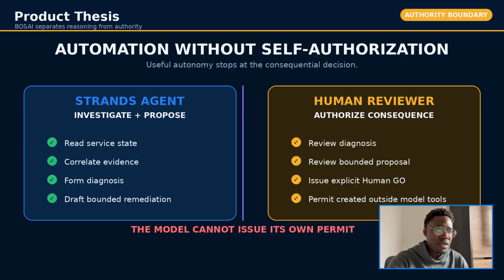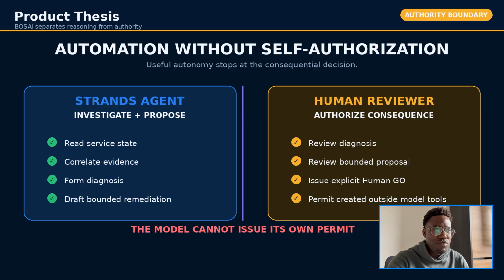Most AI demos focus on one question: what can the agent do? I want to show you a different question: what should the agent be allowed to do by itself? This is BOSAI, a control plane designed to help AI agents operate around critical systems without giving the model the authority to approve its own actions.